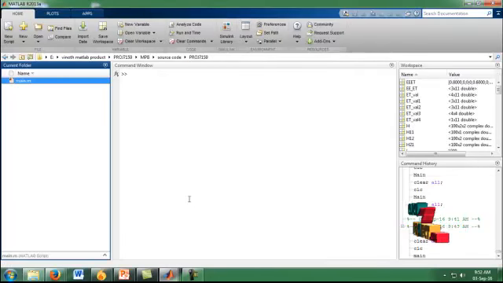After running our source code file, we have to analyze the values of the workspace.